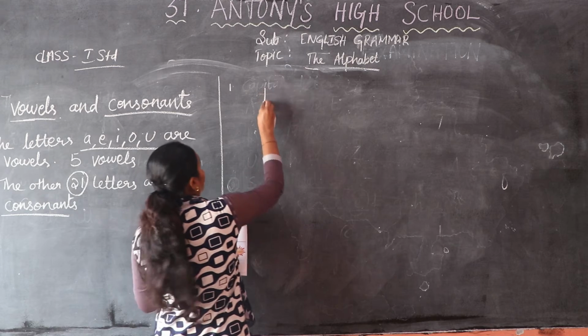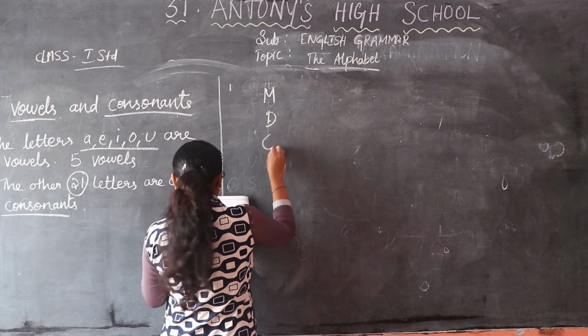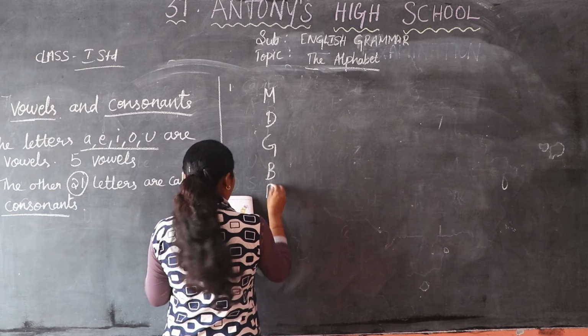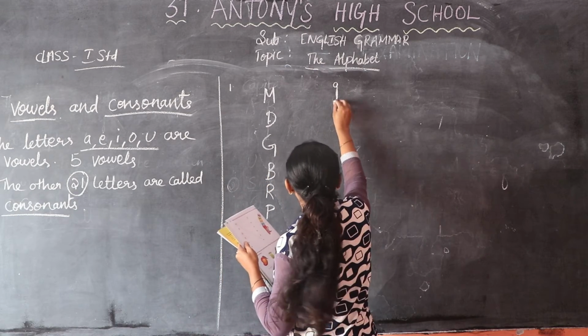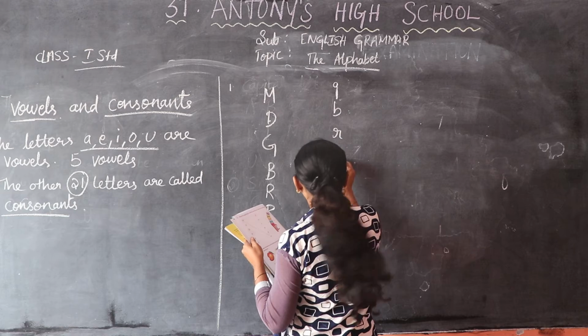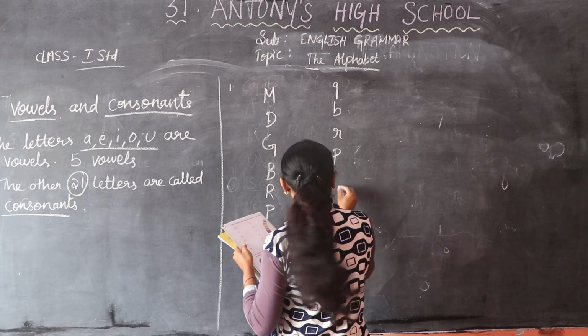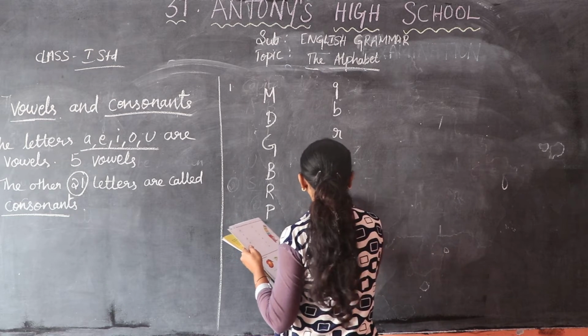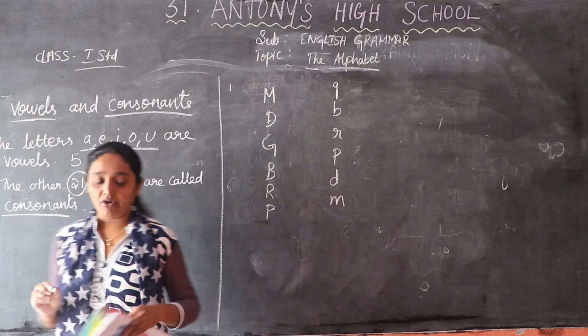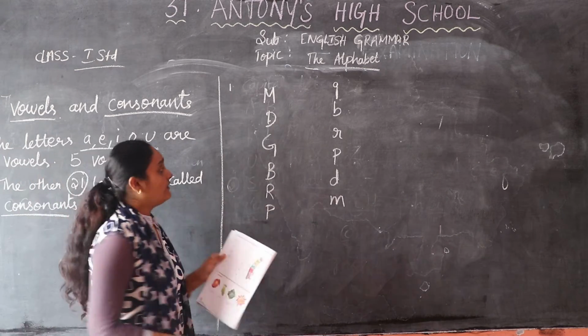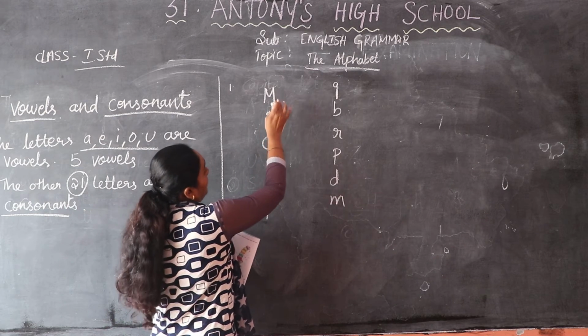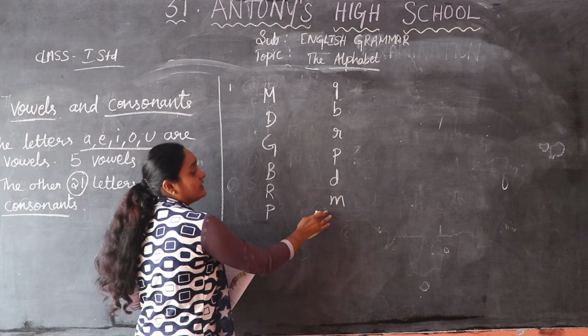They have given M, D, G, B, R, P. You have to match them. In the first exercise, A from your textbook, first M. You have to match the capital letter with the small letter.